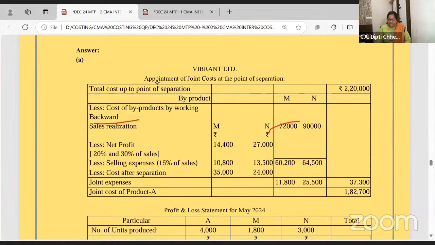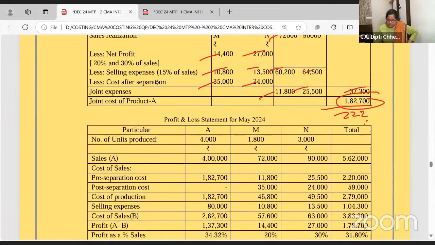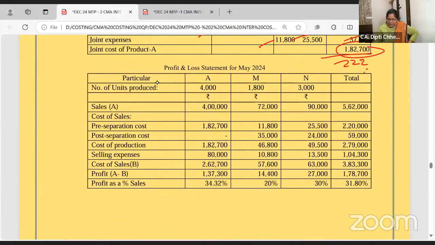Backward you have to work. Take the sales minus the profit minus the selling expense minus the post separation cost. You get the joint cost. And the total joint cost they have not written, but that is 222. So you will get the joint cost of the main product. And now just copy and complete the statement.